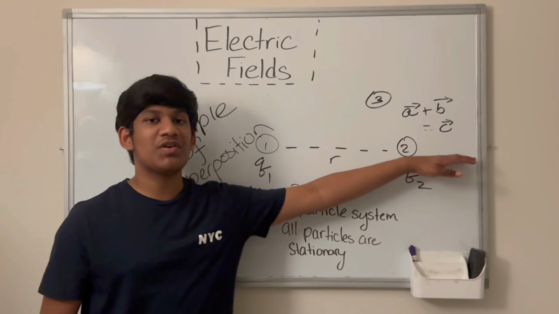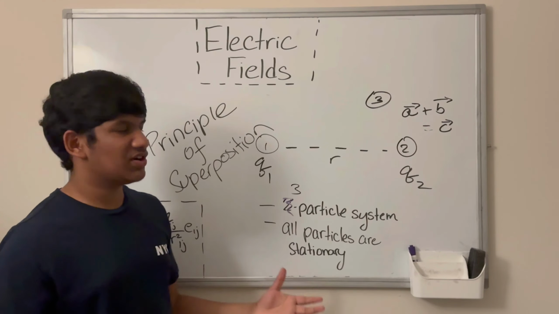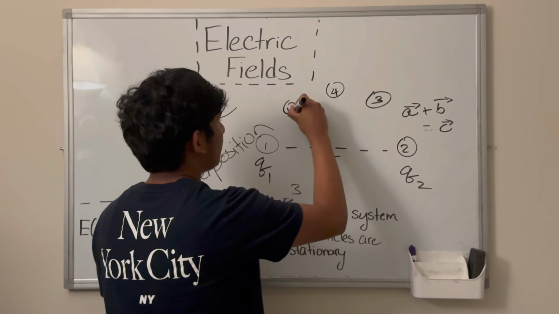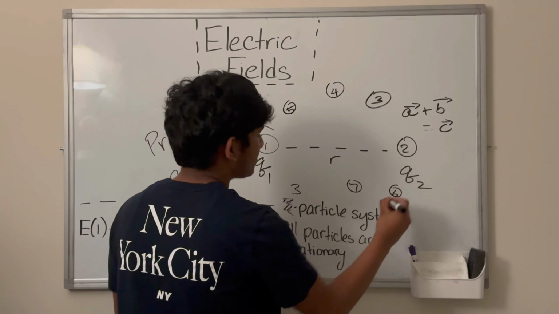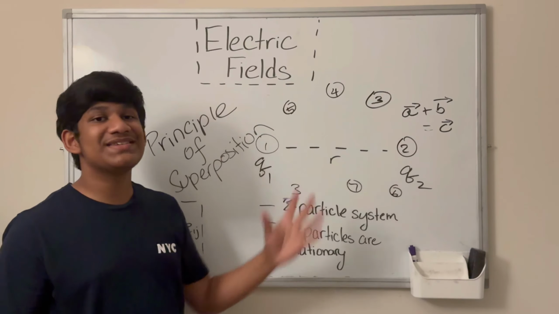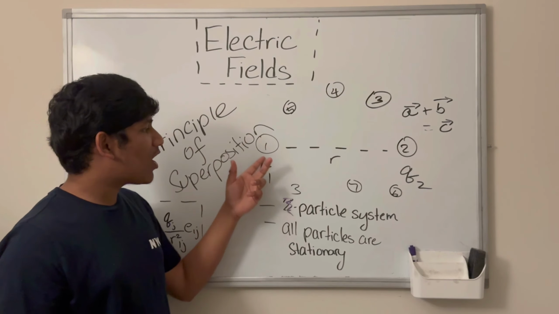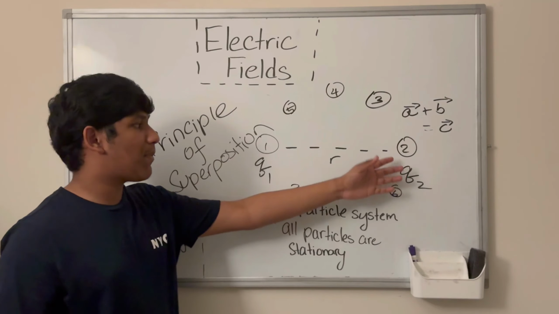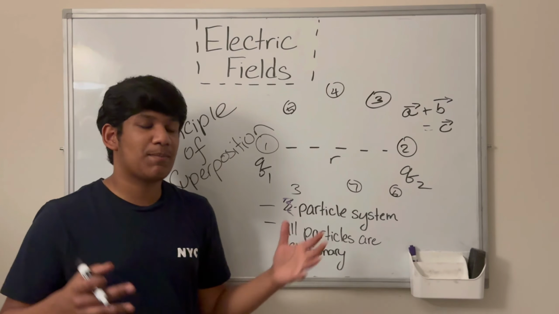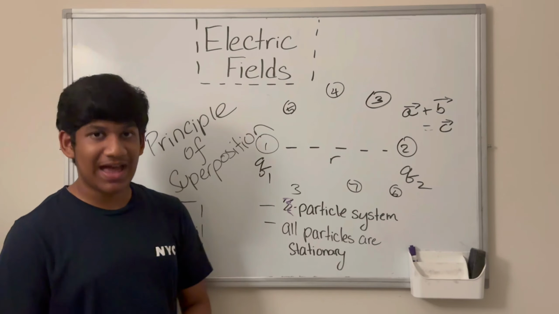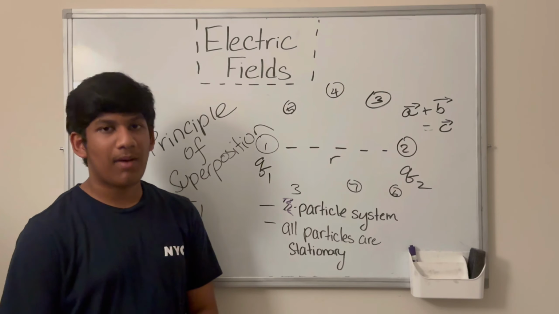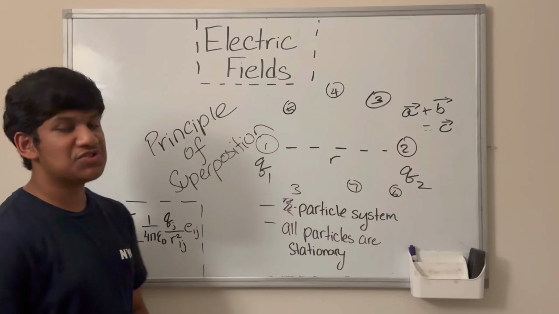Now this is just an oversimplification of the principle of superposition, but in general what this is saying is that if I have particle 4, particle 5, particle 6, and I have n particles, then the force on particle 1 because of all these n particles is just the force on particle 1 because of particle 2, plus the force on particle 1 because of particle 3, plus the force on particle 1 because of particle 4, plus the force on particle 1 because of particle 5, and so on, all the way to n, added together. And if I do that, I can get the force on particle 1 exerted by all the other particles. And that's the principle of superposition.